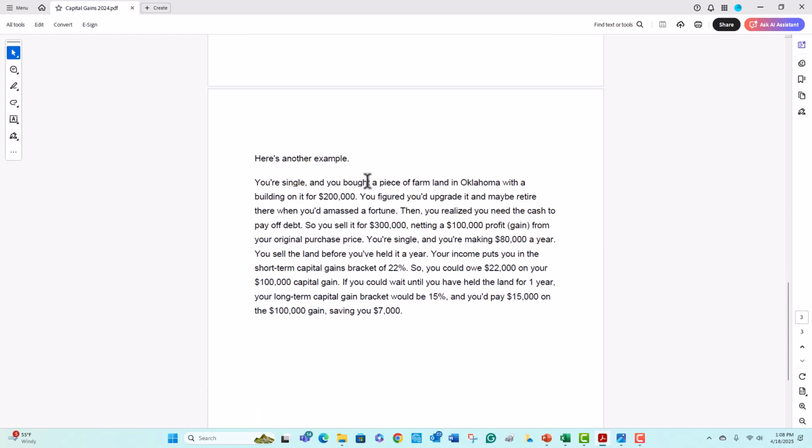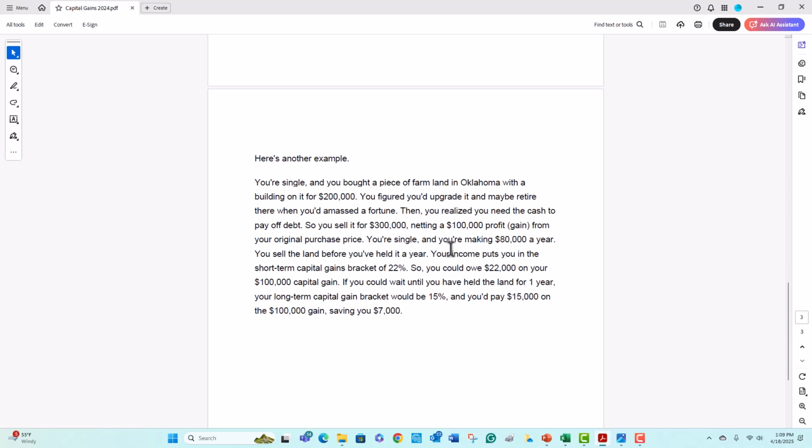Again, here is another example. You're single and you bought a building in Oklahoma for $200,000. So you sell the building for $300,000. You have netted a $100,000 profit, a gain from the original purchase price. Now again, you're single, you're making $80,000. What is the tax rate on that?